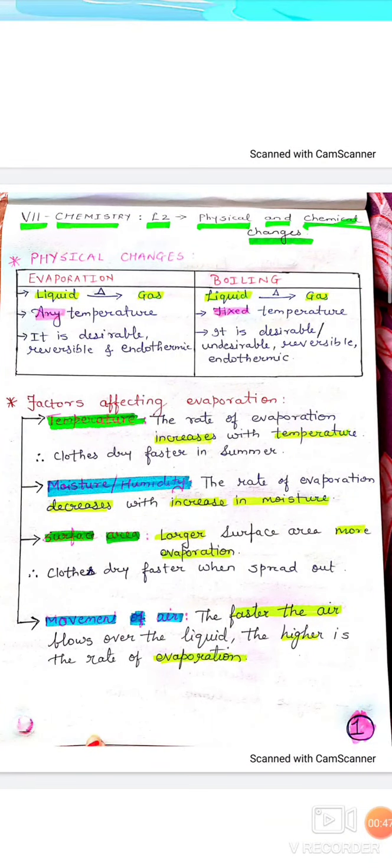So, I hope till here it's clear. The next type of change which we are going to study is dissolving. Dissolving is a very simple process you do regularly at your home, like whenever you want to drink milk, you take one glass of milk, add some amount of sugar and stir it so that it will mix. So what exactly is happening over here?